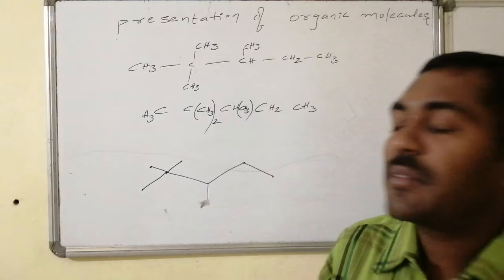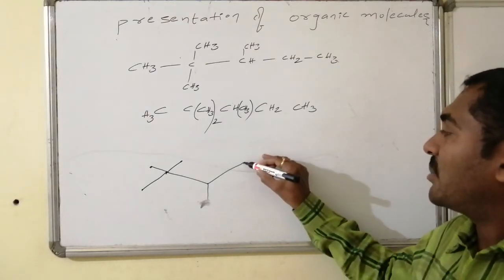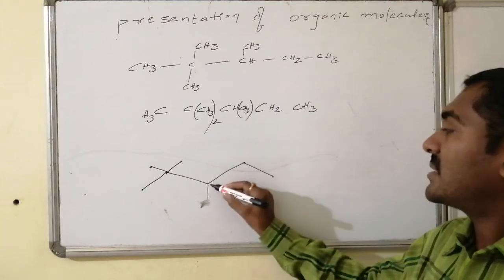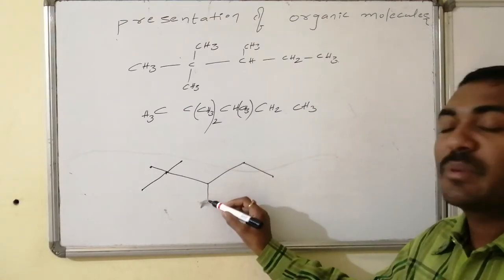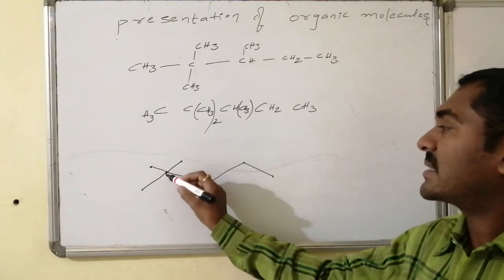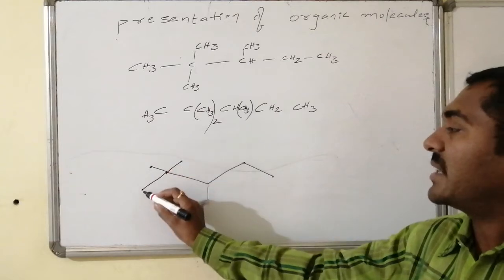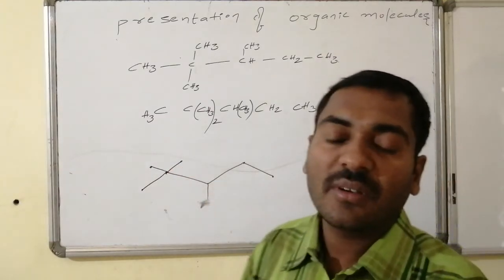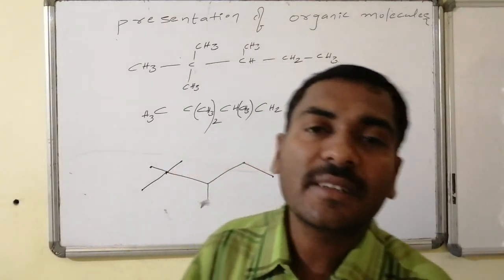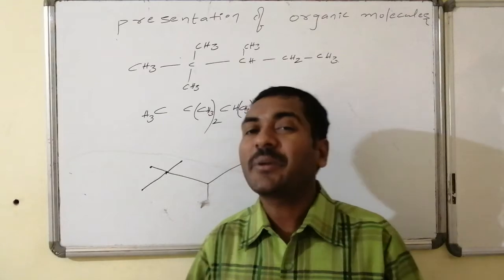And originally what we have to feel is this carbon is connected with other 3 hydrogens. This carbon is connected with other 2 hydrogens. This carbon is connected with another 1 hydrogen. And this carbon is connected with 3 hydrogens. This carbon, not having any other connectivities, has 3 hydrogens. That is the meaning. Always we have to feel in our mind that all of those are connections of carbon with the corresponding hydrogens only.